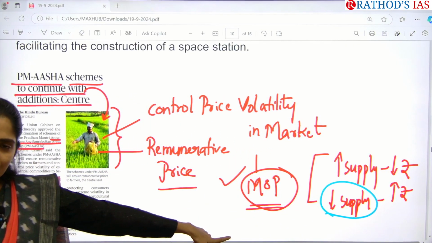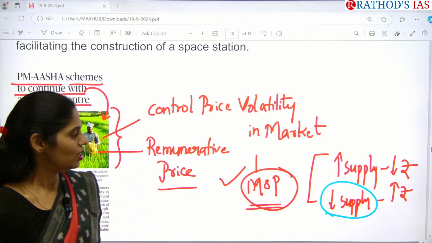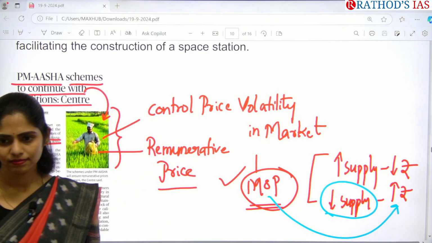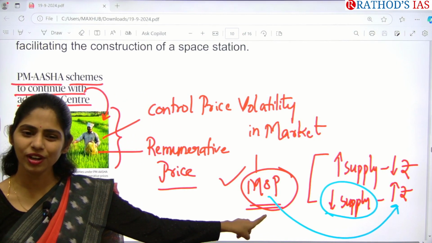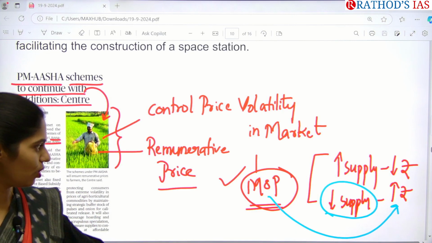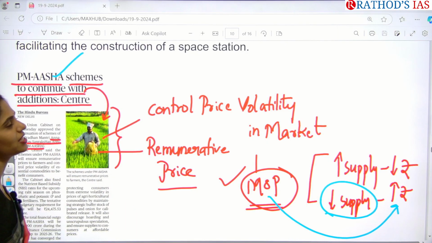So if there is decreased supply of food grains, what happens? There will obviously be increasing of price in the market, so that will be more compared to that of MSP. So then what happens? Who will be getting losses? Farmer will be getting losses. So to compensate this, government came up with this scheme called PM Asha.